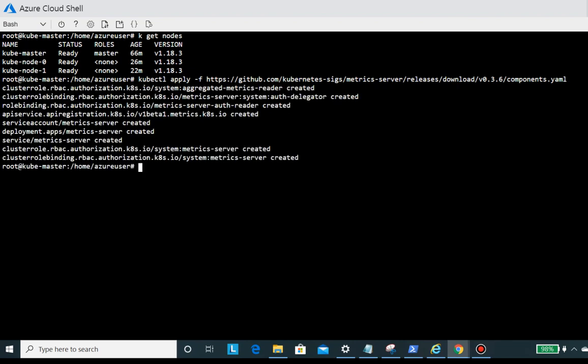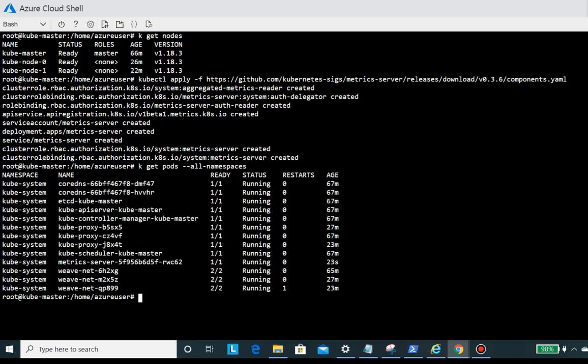So this will create pods as a service, and it will deploy the Matrix server. Let's see where we see that. If we look here in the kube-system namespace, we see the Matrix server pod installed.